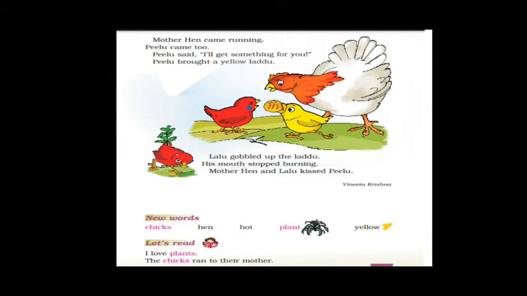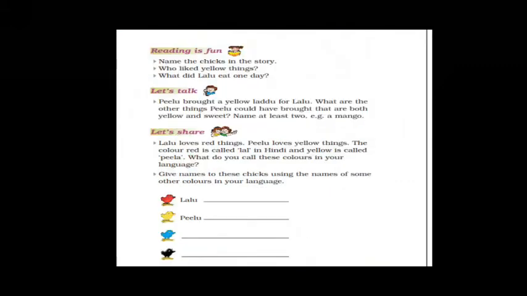Here, children, there are new words. We'll just have a look. Chicks. Chicks means a young baby of a hen. H-E-N, hen. H-O-T, hot. P-L-A-N-T, plant. Y-E-L-L-O-W, yellow. Now there are a few sentences given, children. We will just read it out. I love plants. The chicks ran to their mother.